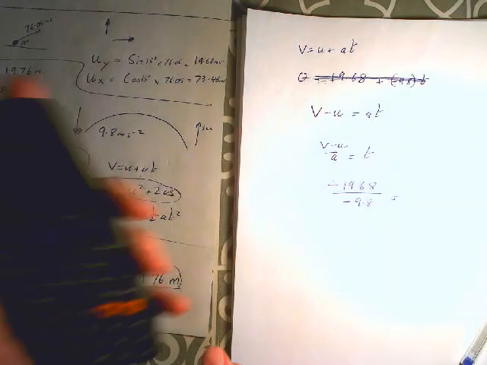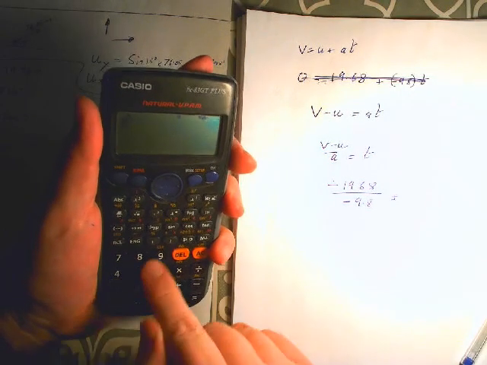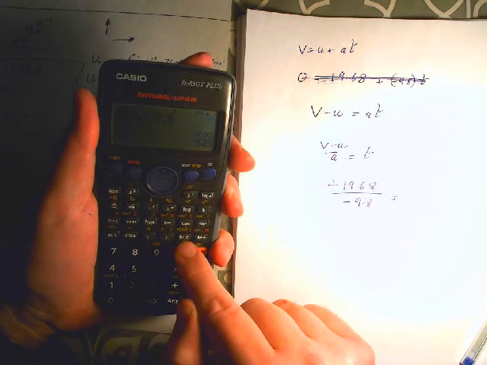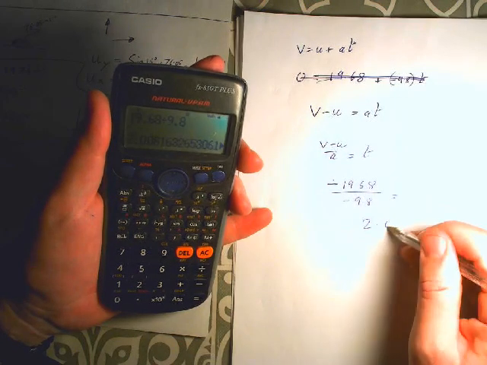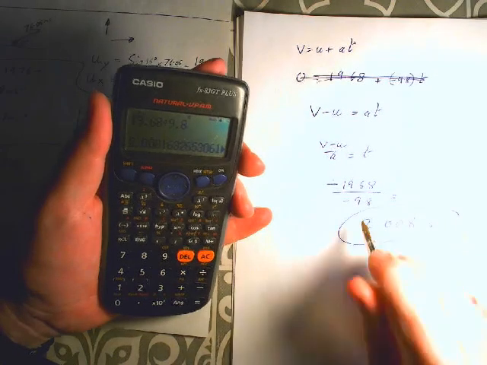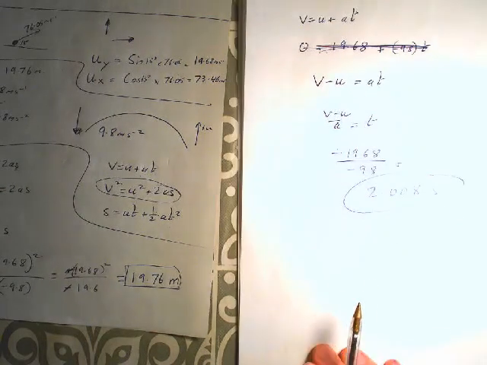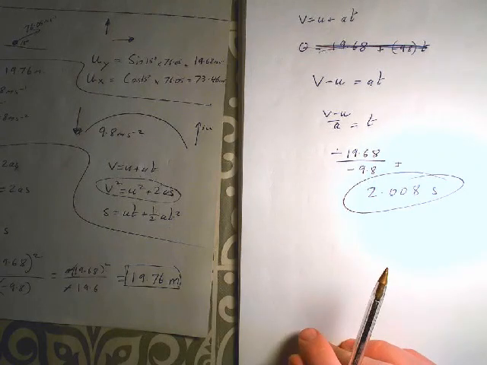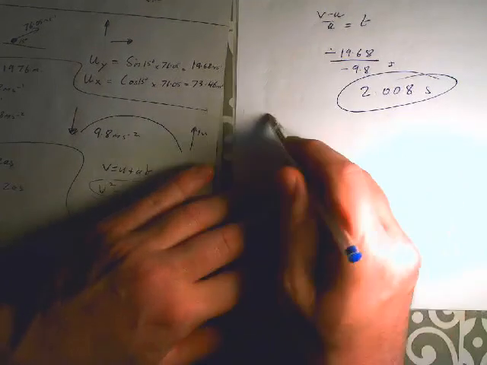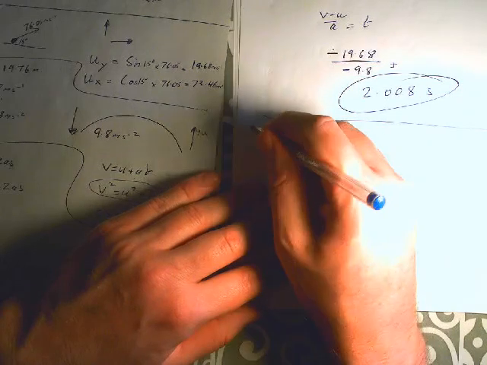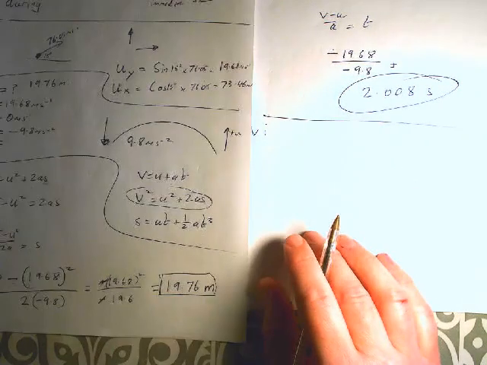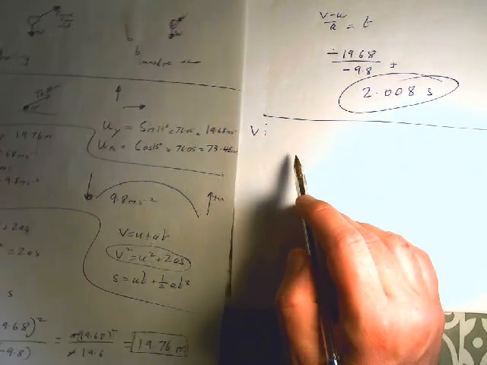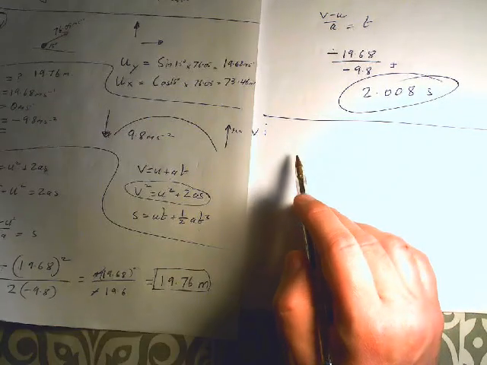V minus u, well, v is 0 and u is 19.68. So that's minus 19.68 divided by minus 9.8 for the acceleration will give us the time. It's going to be around 2 seconds. 19.68 divided by 9.8 gives us our time of 2.008 seconds. So that's how long the ball was in the air, okay? And it'll make sense why I'm doing this when we look at part VI. Now I know this is probably already a very long video, but we're almost there, folks, okay?